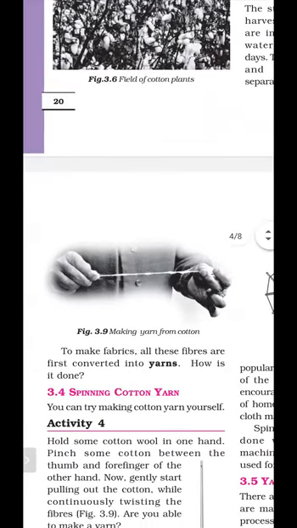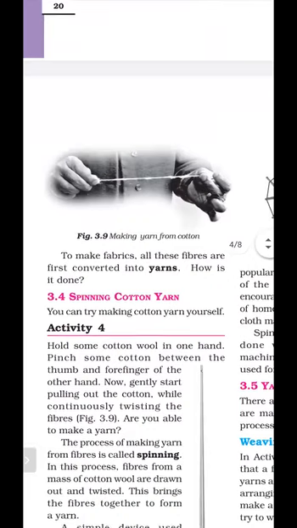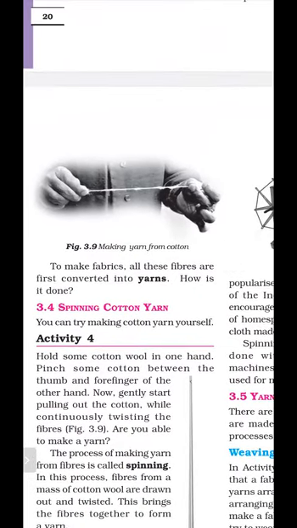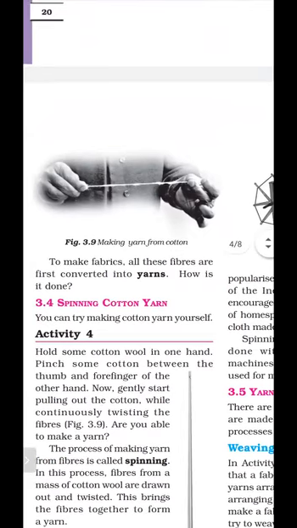To make fabric, all these fibers are first converted into yarn. So we get fiber of cotton and fiber of jute, and to make fabric, all these fibers firstly have to be converted into yarns. From these yarns, the fabric is made.